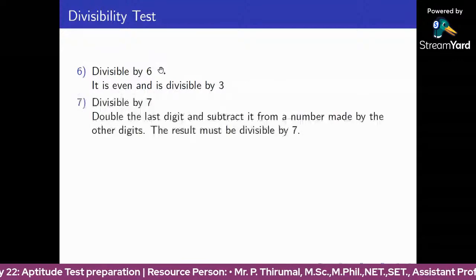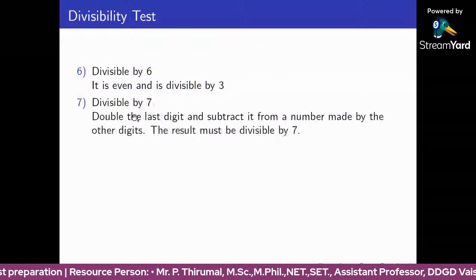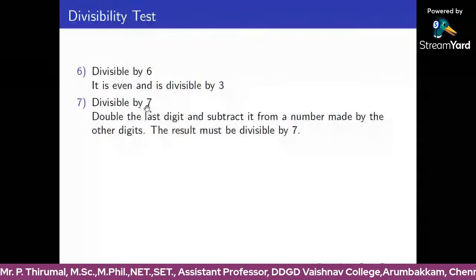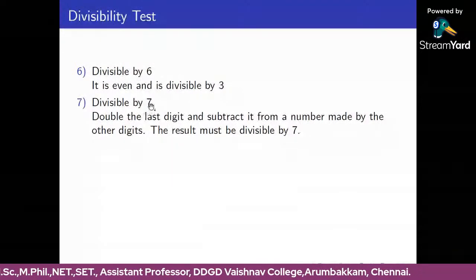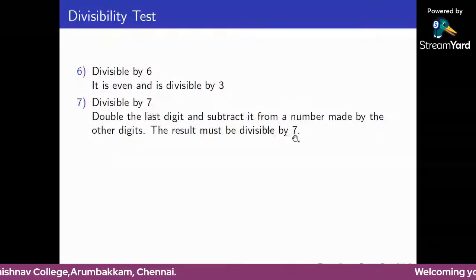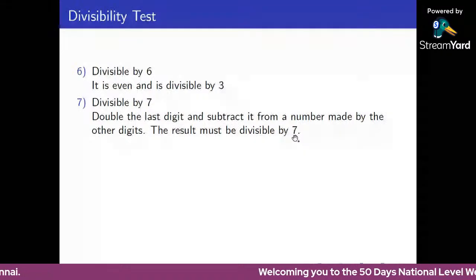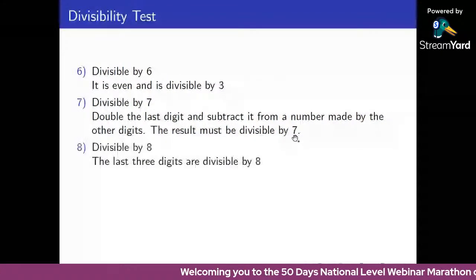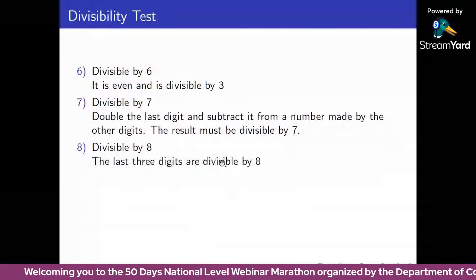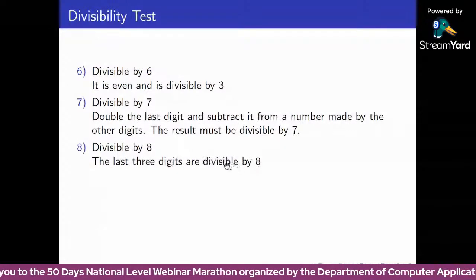Divisible by 7. Double the last digit and subtract it from the number made by the other digits. So just find the last digit, that is the unit digit value, double the number and subtract it from the remaining value. Continuing this process, if we finally arrive at 7, the original number is divisible by 7, otherwise not divisible by 7. Next, divisible by 8, last three digits. Checking the last three digits are divisible by 8 means the original number is divisible by 8.